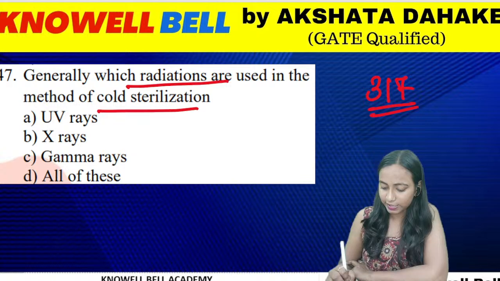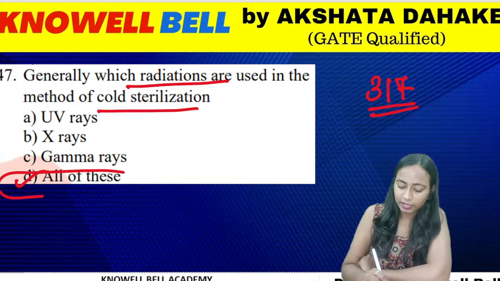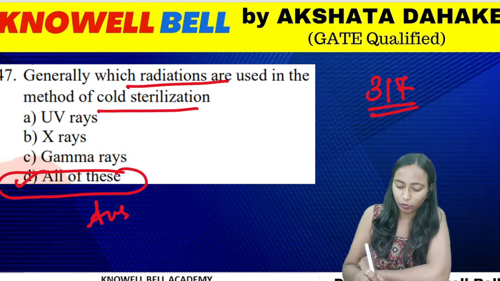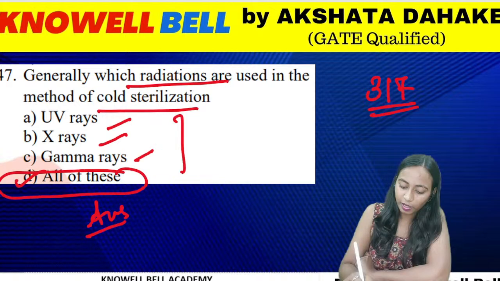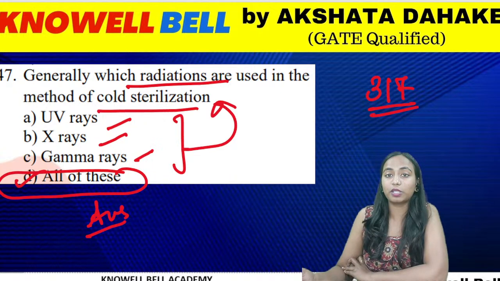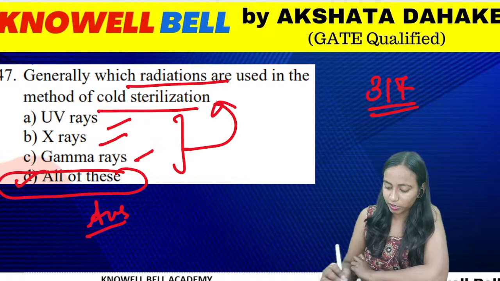क्या correct answer होगा यहाँ पे? The correct answer for the question will be option D, all of these. UV rays, X-rays, gamma rays. तीनों ही radiation हम कहाँ use करते हैं? All the three radiations we use in the method of cold sterilization. So right answer for the question is option D.